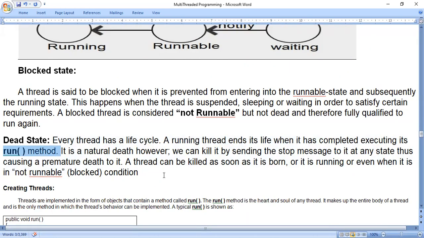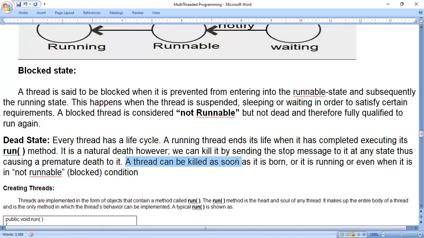By itself, it is going to dead state, like we say for the lifespan of human beings. If some person dies at the age of 95 or 100, we can say natural death, without any disease. Okay, it is natural. However, we can kill it by sending the stop message to it at any state, thus causing a premature death. In the middle of age, sometimes we come across news like murder. Lifespan has not ended, but in between, the human being is dead. So that is premature death before the lifespan is ended.